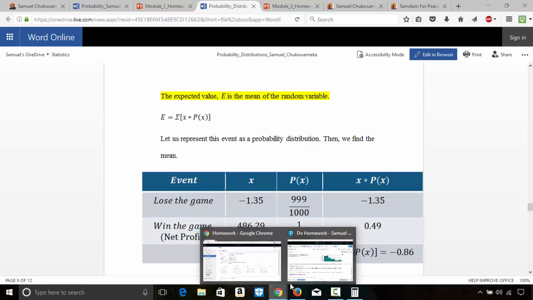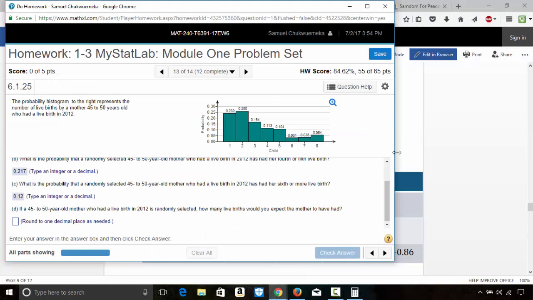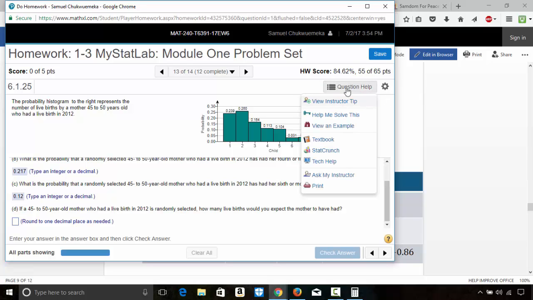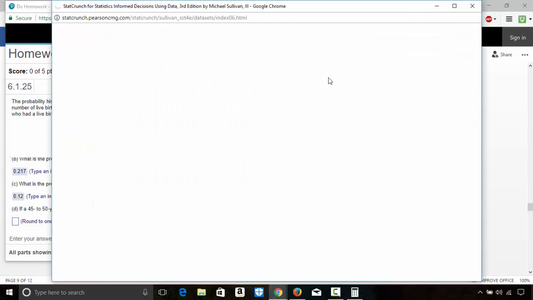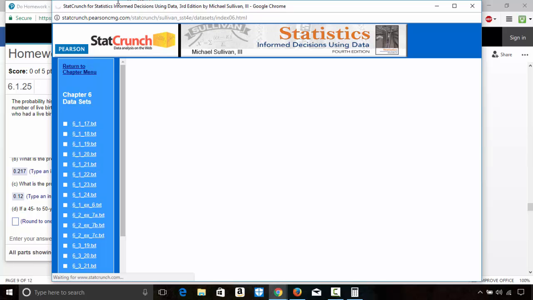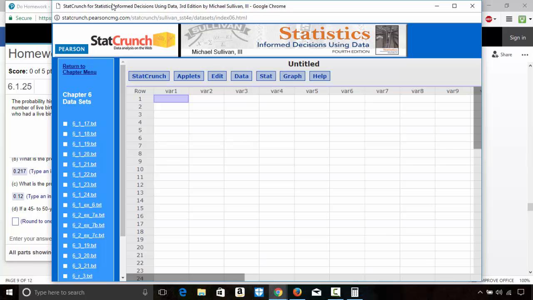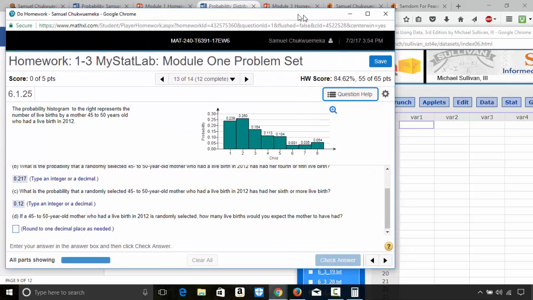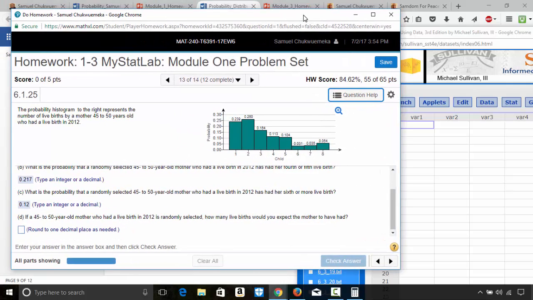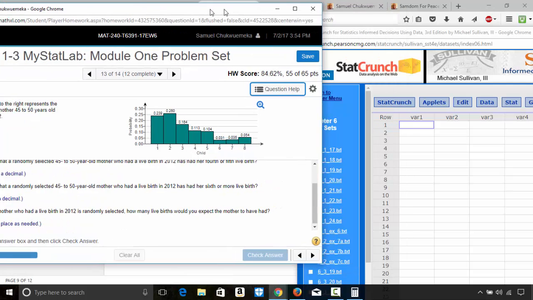I'm gonna use StatCrunch to solve this. Like I said, I wanna use technology for this video, so I will just open StatCrunch. I'm gonna put this in a probability distribution: number of live births and then probability.